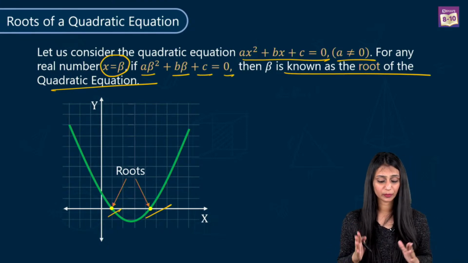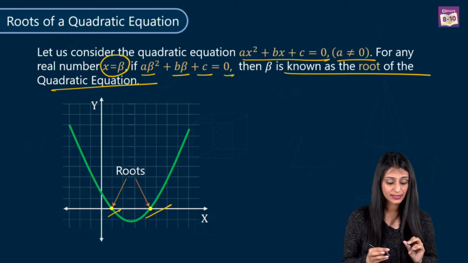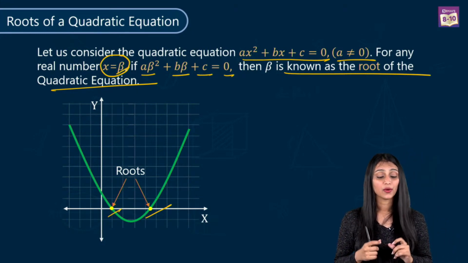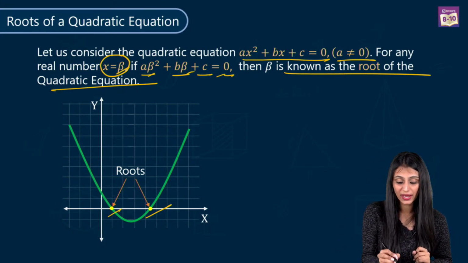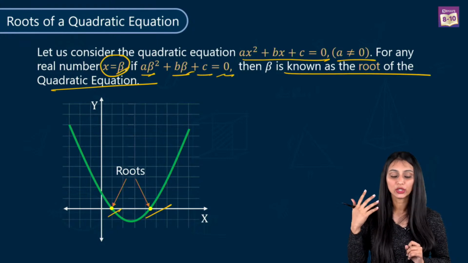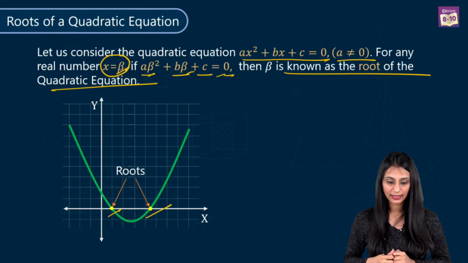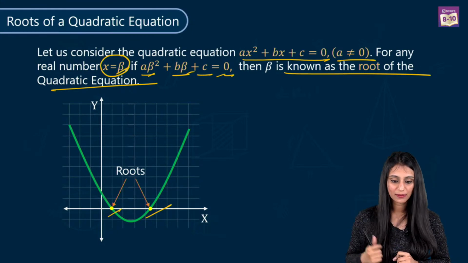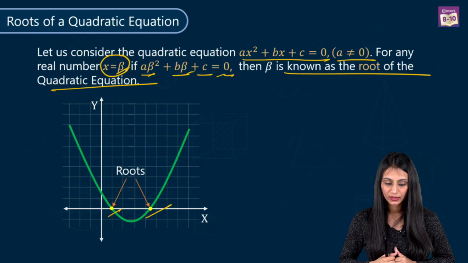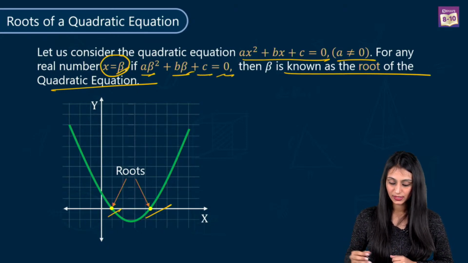Radhe Krishna, you want me to repeat? So whatever value, like I said, here beta is any real number, whatever value I put here instead of x, if it is equal to 0, we call it a root of the quadratic equation, right? Yes, two roots, absolutely Nikesh, two roots are here, correct, yes.